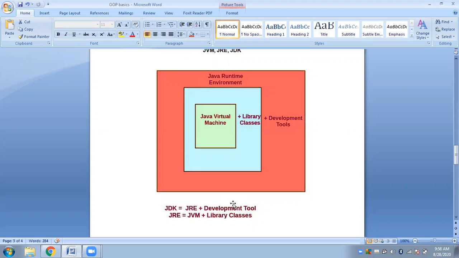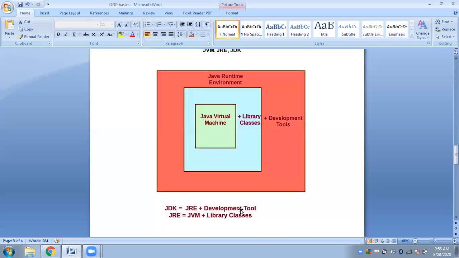You have written a code, you first need to test it, you need to launch it. Once it is right, you need to compile it, and then you have to execute it. All these belong to the development tools. To summarize, JDK is a combination of JRE plus the development tools.